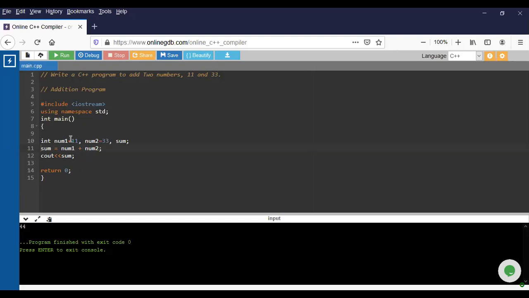Okay, so please try this. These are very basic things about C++. Okay, let's go back to the slide.